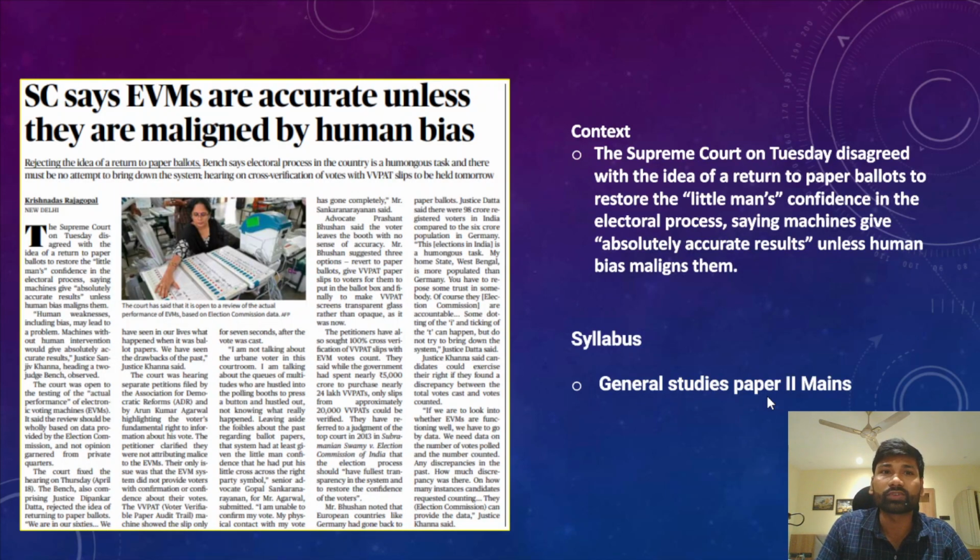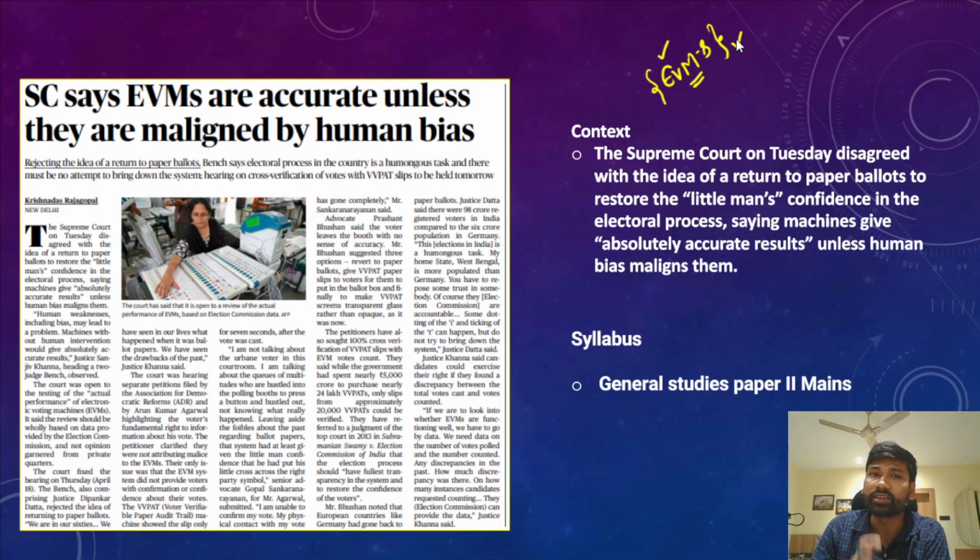And next, it is with respect to the electronic voting machines. Recently the Association for Democratic Reforms filed a petition in the Supreme Court, saying that they don't have trust in the electronic voting machines, and that the common man, the person who casts his or her vote, doesn't have any information on whether the vote was cast to the person he or she decided.